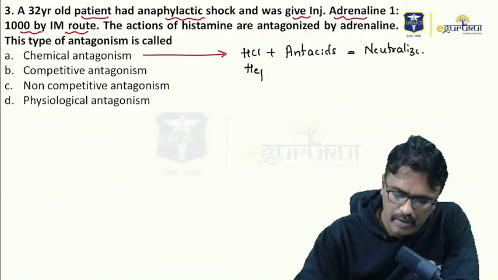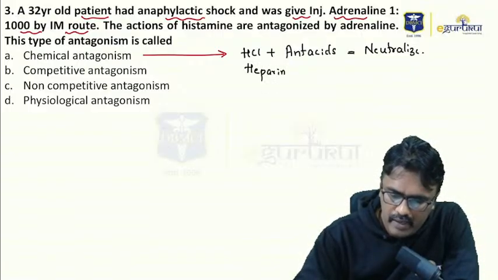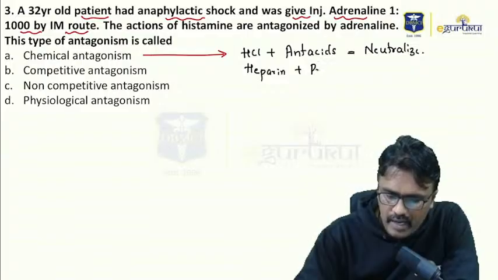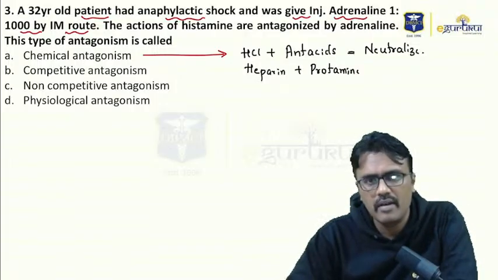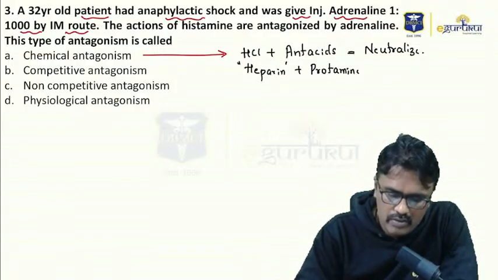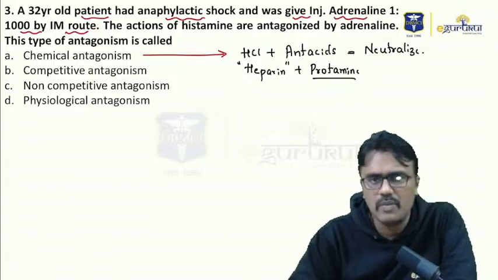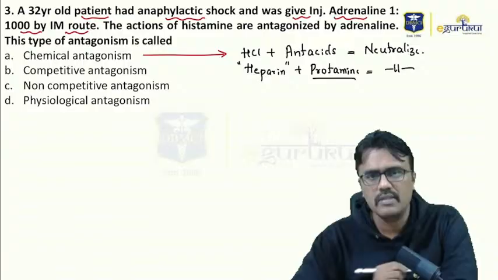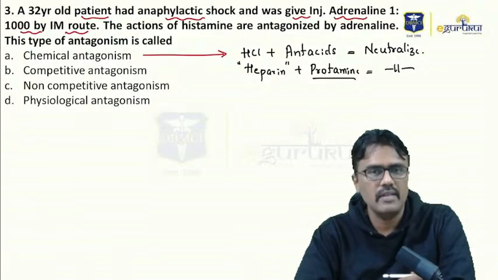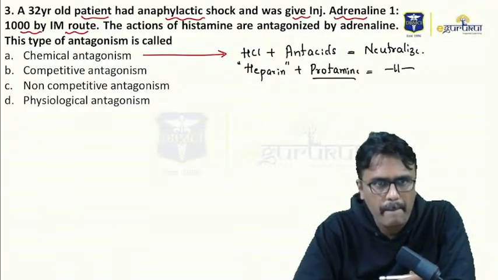You know heparin. Heparin is acidic in nature, and the antidote for heparin is protamine. So when we use heparin, for heparin toxicity or overdose, the antidote is protamine. And how is it neutralized? The antagonism is chemical, because heparin is acidic, protamine is basic.